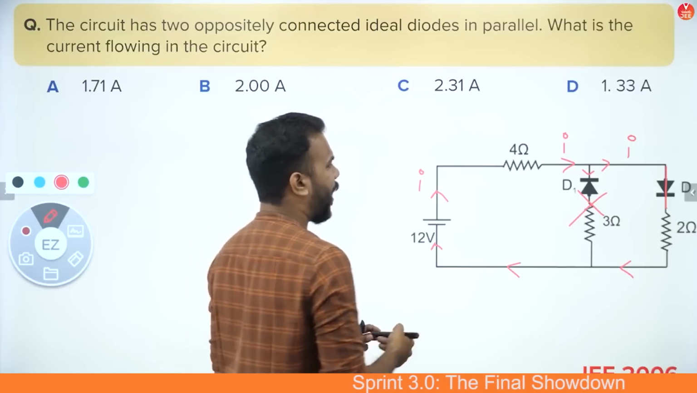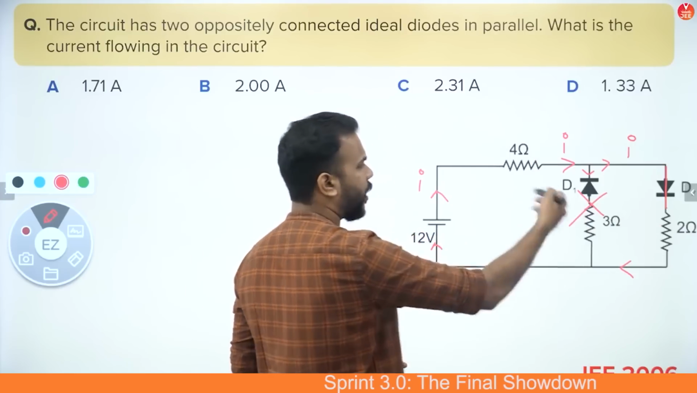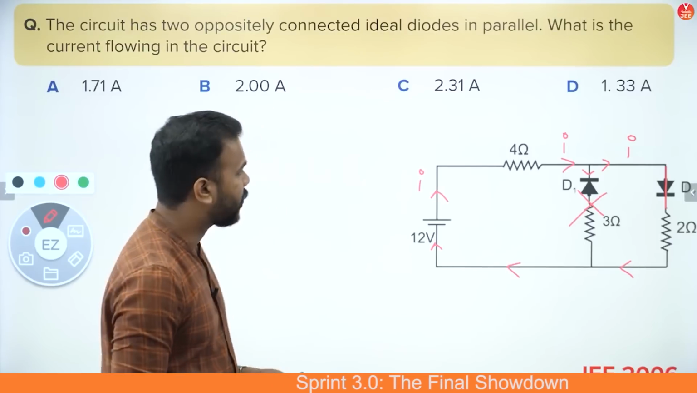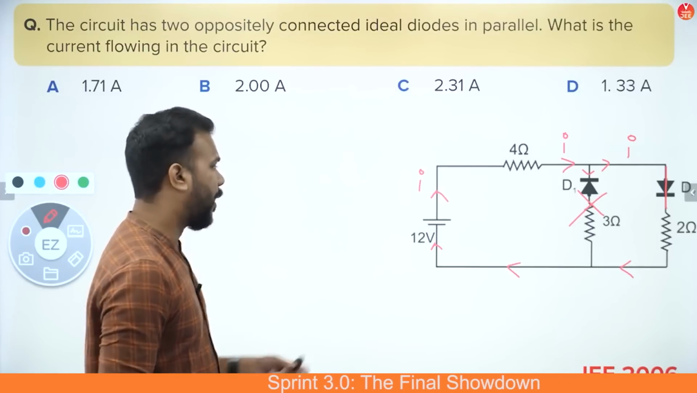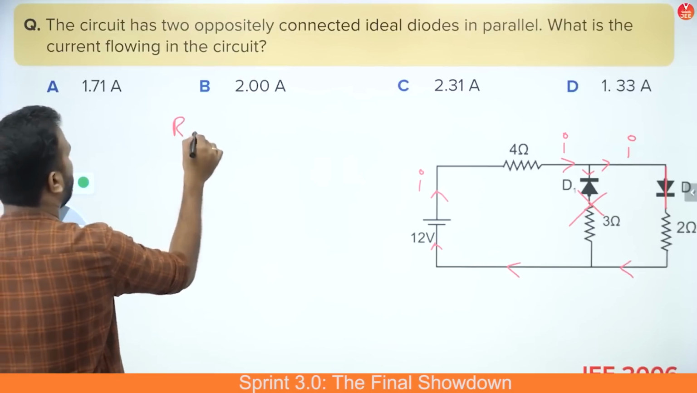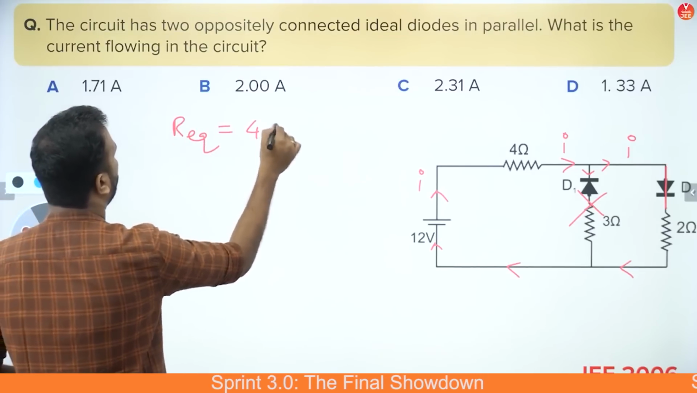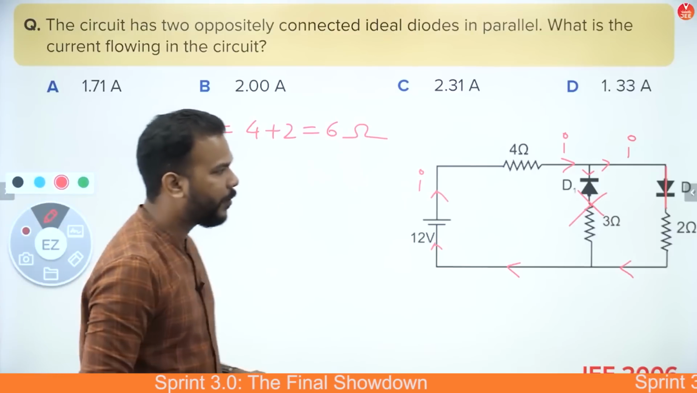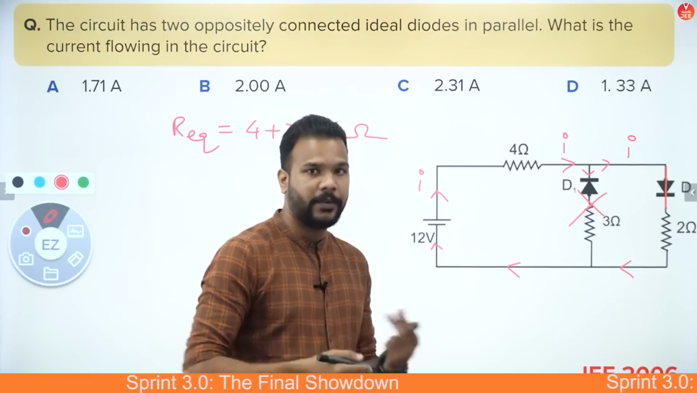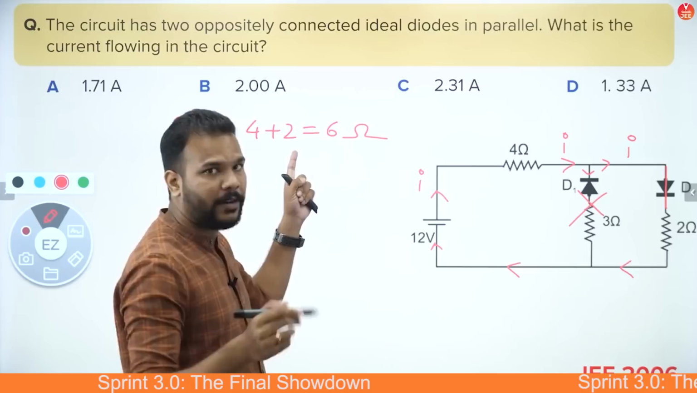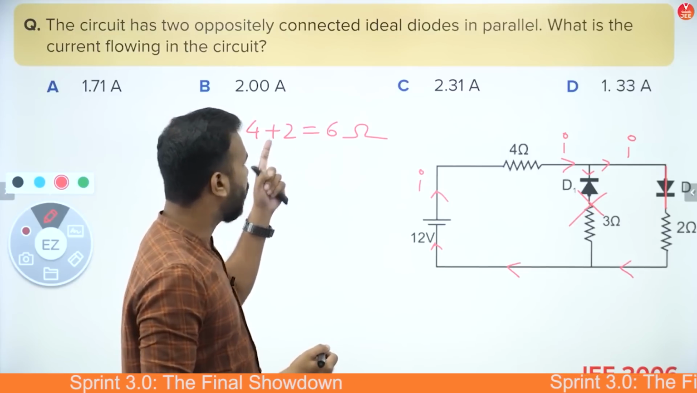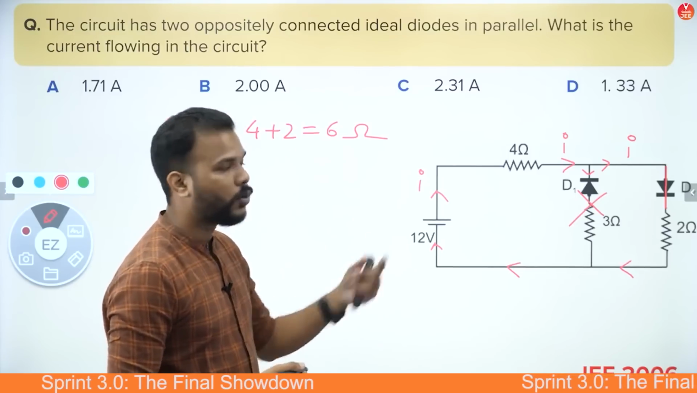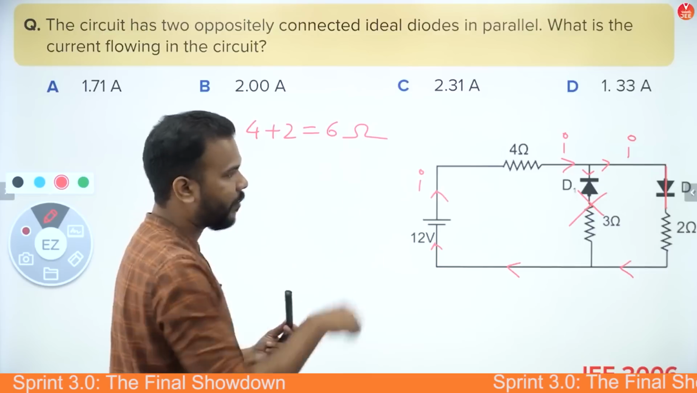So now what you have is basically two resistances which are connected in series. Those are having 6 ohms of resistance in total. The battery is there. So R equivalent is nothing but 4 plus 2, that is 6 ohms. If we had been given the resistance offered by the diodes in the forward bias mode, then in that forward bias mode, we'll be using the value of that resistance also along with the resistance of these resistors.